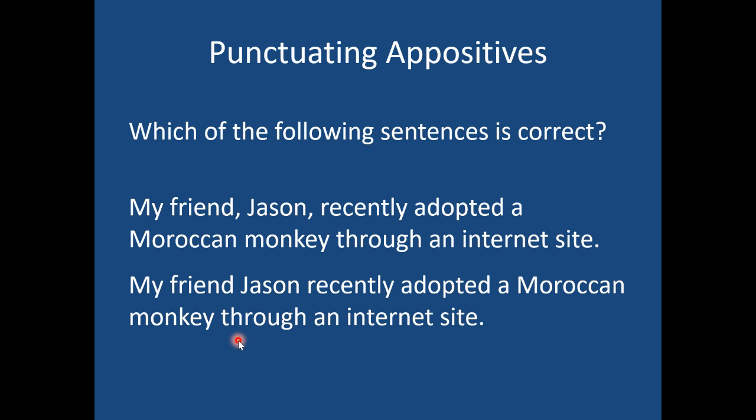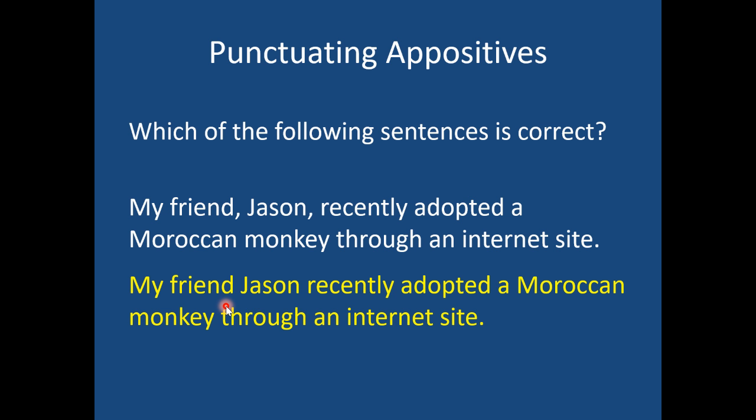And so that's the reason why we didn't put commas around the word Hamlet. Shakespeare has multiple tragedies, and therefore we don't put commas around Hamlet because we want to explain which tragedy it is. See, the comma is a way of letting us know, but it's not really necessary to say. It's kind of superfluous, meaning that it's extra. So when I say my friend and put commas around Jason, it's like saying I don't have to say the word Jason. When I say my friend, you know who I'm talking about because I have only one. Most of us have more than one friend, so we'd probably choose the second one.